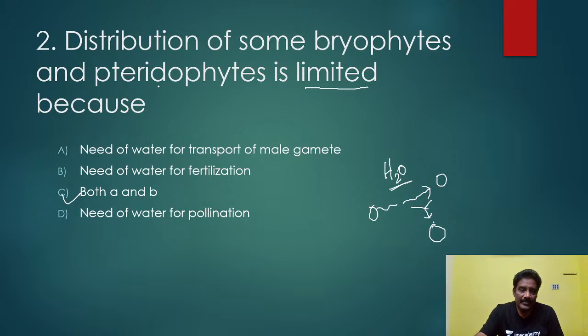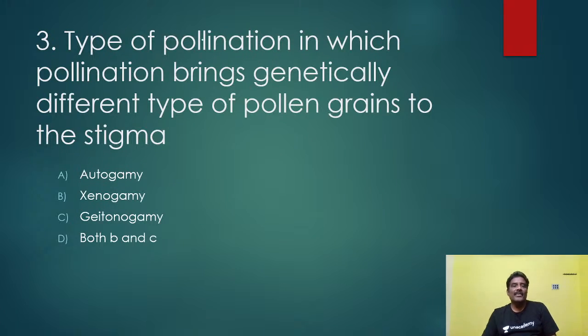Another question: the type of pollination in which pollination brings genetically different types of pollen grains to the stigma. Which type of pollination is it? It is easy only.